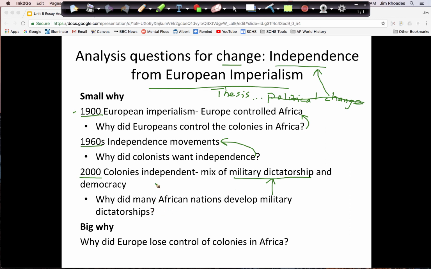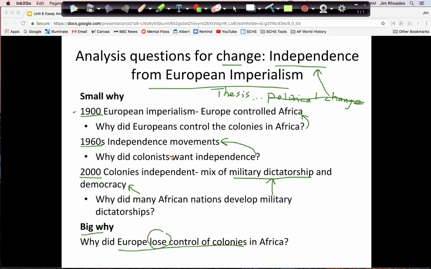It would be okay for me to choose to have it be why did they develop democracy if I wanted to. And if I had time, it would be great to do both of those. It would just enrich my analysis. So then my big Y, covering the whole 100-year period, is this focus on Europe losing control. Why did that process happen overall?